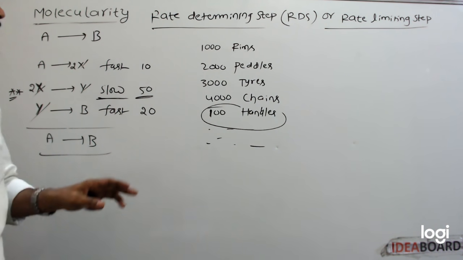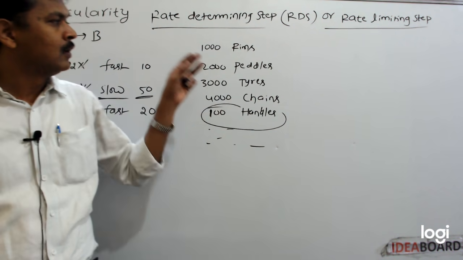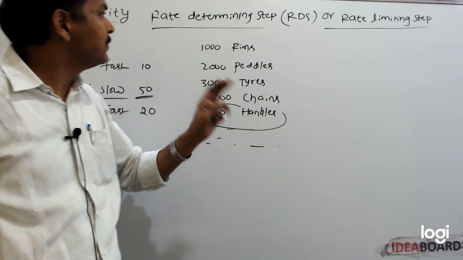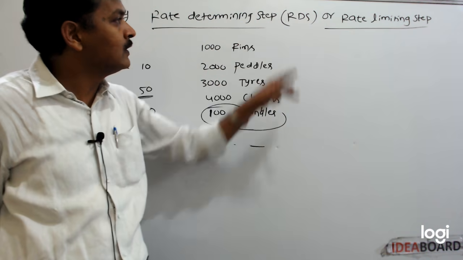Molecularity means the number of atoms or ions or molecules participating in the rate determining step, or the rate limiting step.